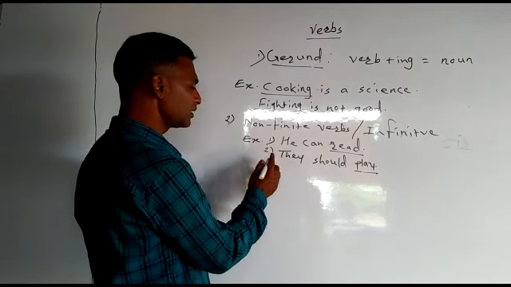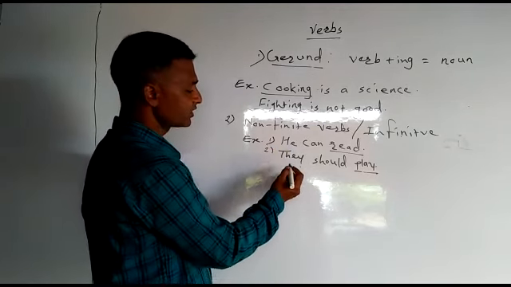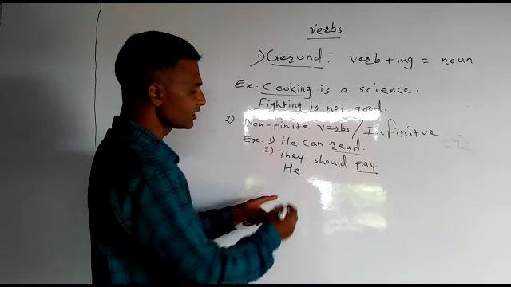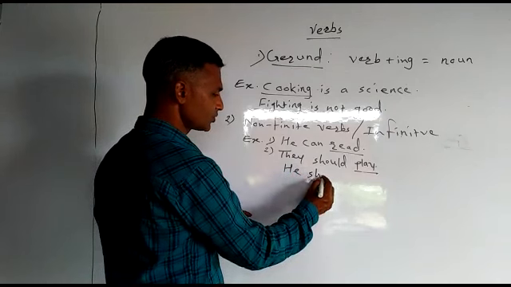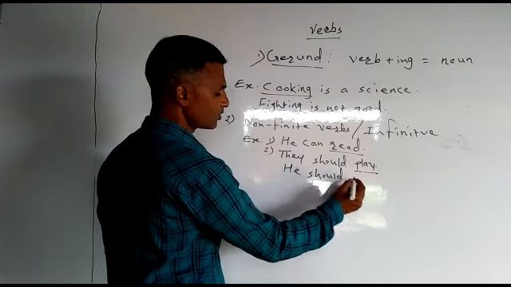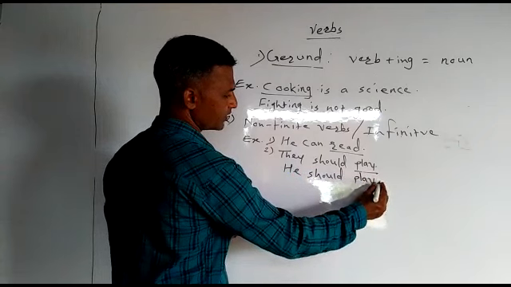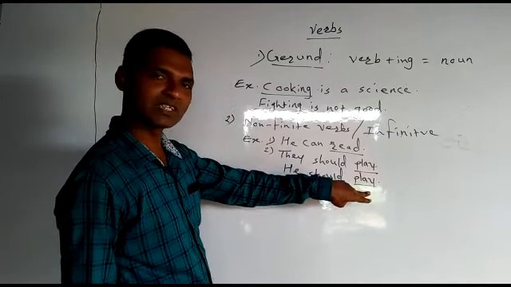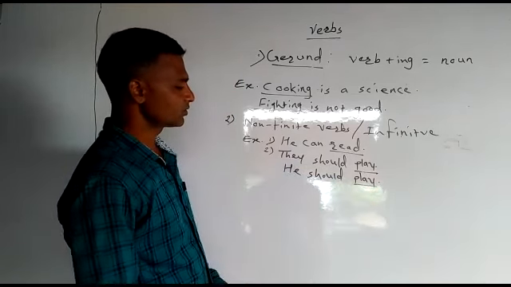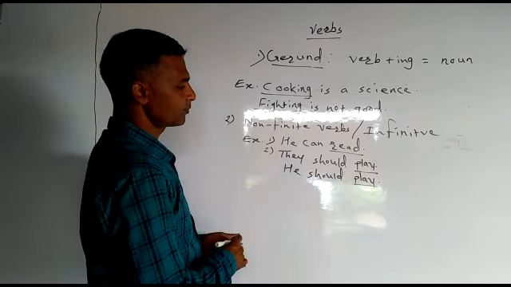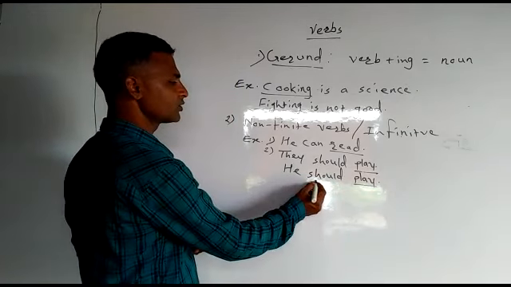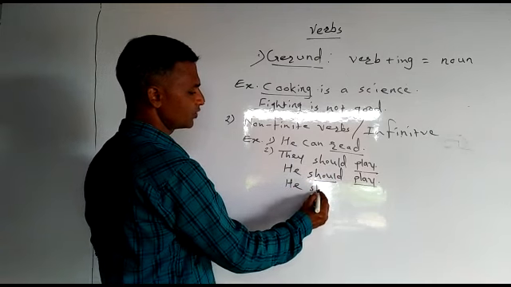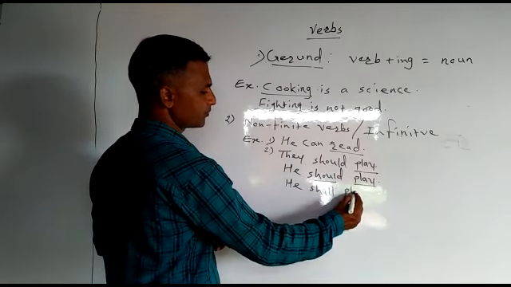For example, if I put here another subject, if I say he in the place of they, then the sentence will be he should play. Same, it is not changing, means I am not adding here ing etc., it remains the same. Also if I write here in the place of should, shall, then the sentence will be he shall play.